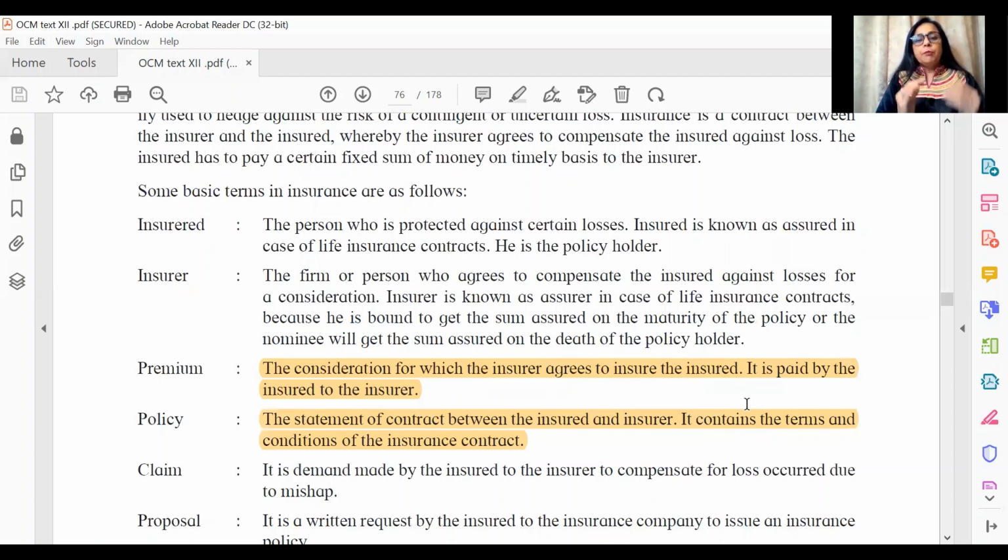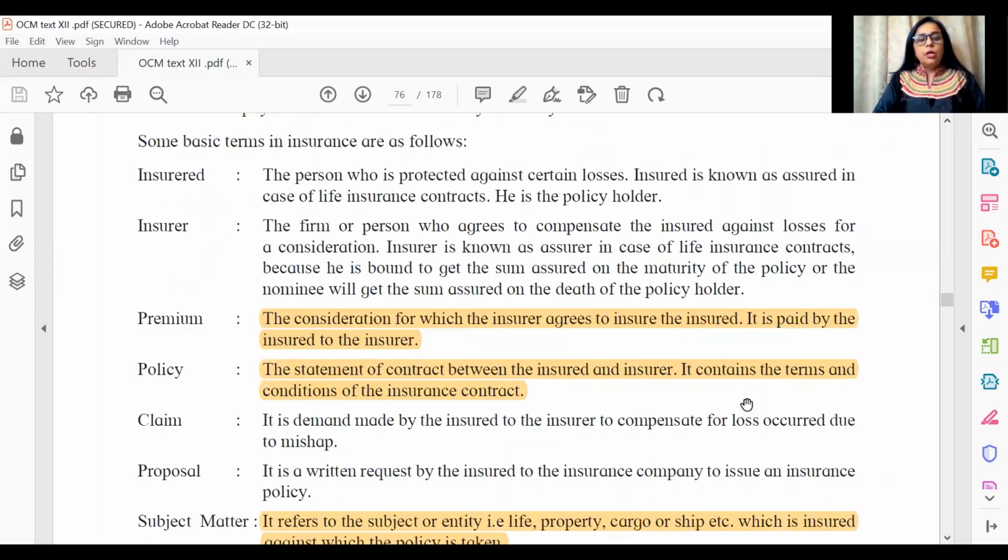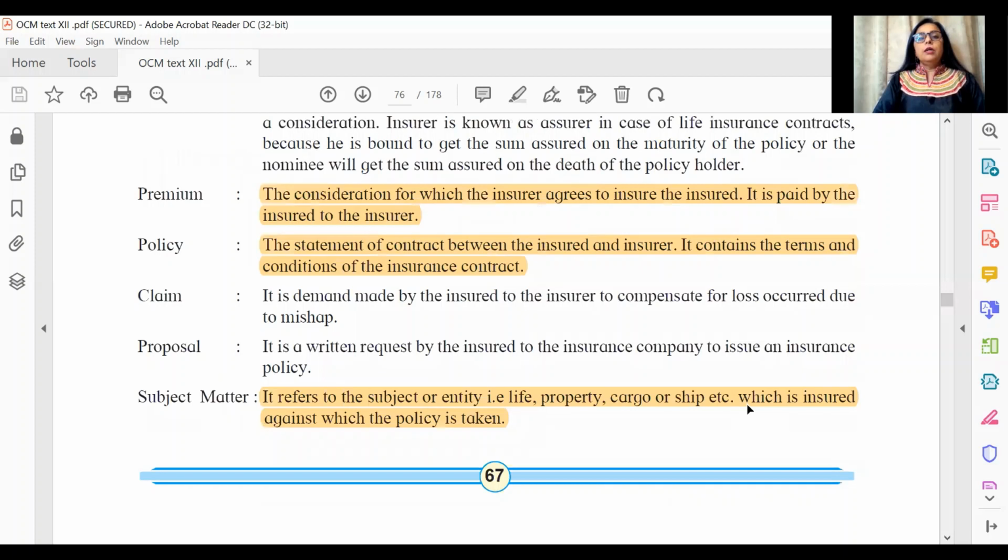Similarly, policy. Policy is basically a statement of contract. It is the proof of contract between the insurer and the insured. It's a kind of document which contains the terms and conditions of the whole contract. So this is how another objective you have.